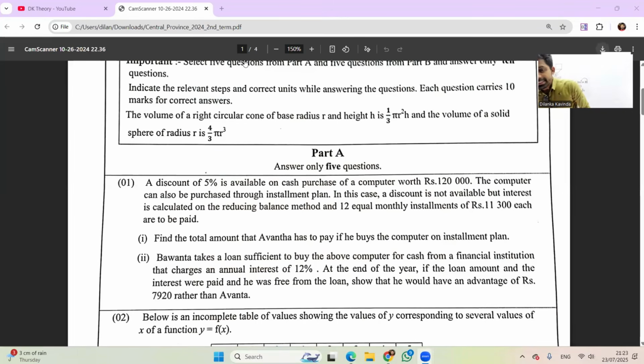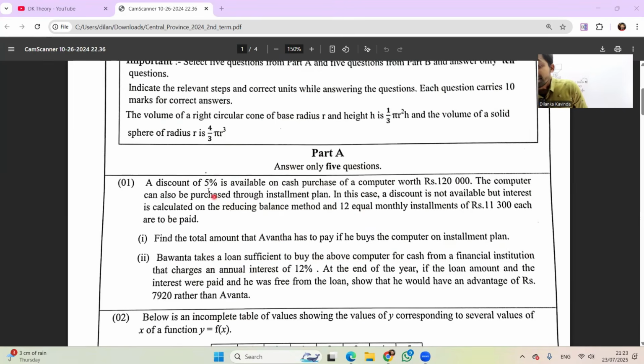Right. Second question. Let's see. Bhavanta takes a loan sufficient to buy a computer for cash from a financial institution. So he's taking it from a financial institution, and he's going to pay the full amount. That means he's going to pay the full amount, right?